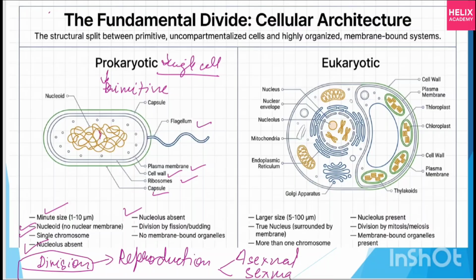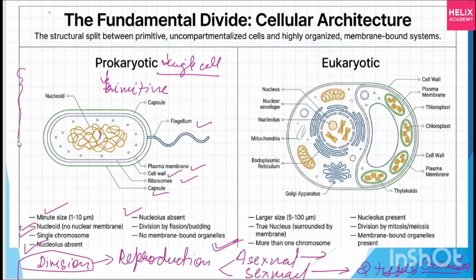Fission, budding, and vegetative reproduction are all asexual types of reproduction, because in sexual reproduction you need two types of gametes, germ cells. But in asexual, a single organism is capable of reproducing, so they do it by fission or budding. No membrane-bound organelles. The organelles are not bounded, they are just open.